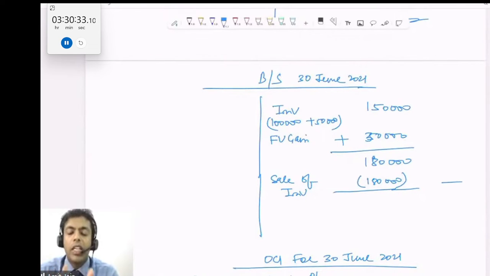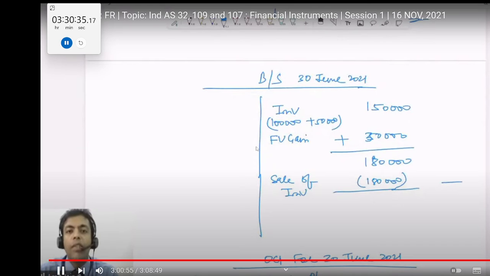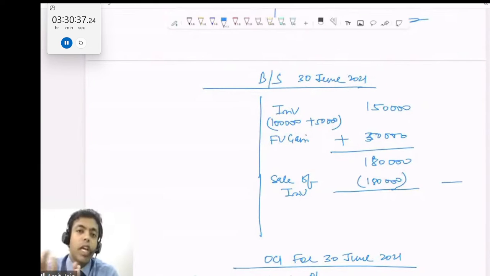What is the effective interest rate? It is nothing but a rate which will discount the future cash flows and inflows for the computation of the gross value of the financial asset and liability. It is nothing but IRR. What is IRR? It is the internal rate of return. It is the rate at which NPV is zero, the rate at which the present value of the cash inflows is equal to the present value of the cash outflows.